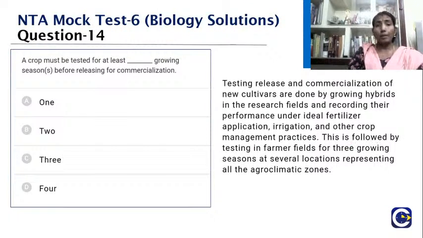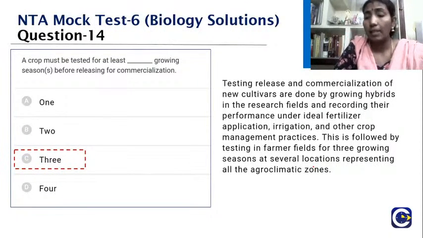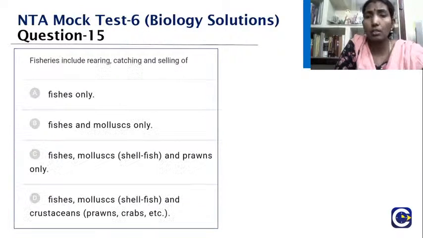This is followed by testing in the farmer field for 3 growing seasons at several locations, because we want to find out about the climate and other things, representing all the agroclimatic zones as well as the soil, the climate, the temperature, everything. So what is the answer? Yes, excellent, Srivatsav. The answer is 3. Neelambari, Tasmeem, Lakshmi, start posting your answers.